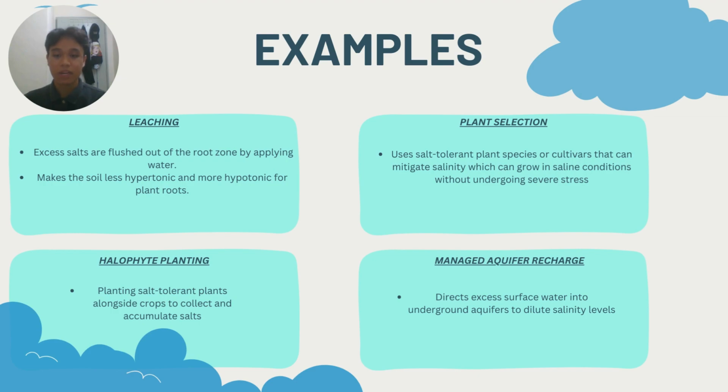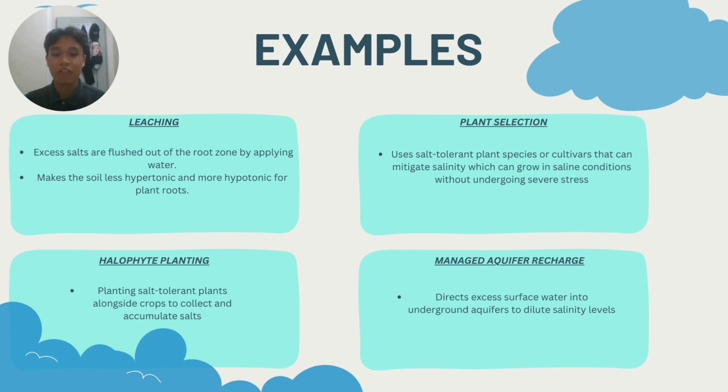Another one is plant selection. This method uses salt-tolerant plant species or cultivars that can grow in saline conditions without undergoing severe stress, helping to manage soil salinity for the other crops.